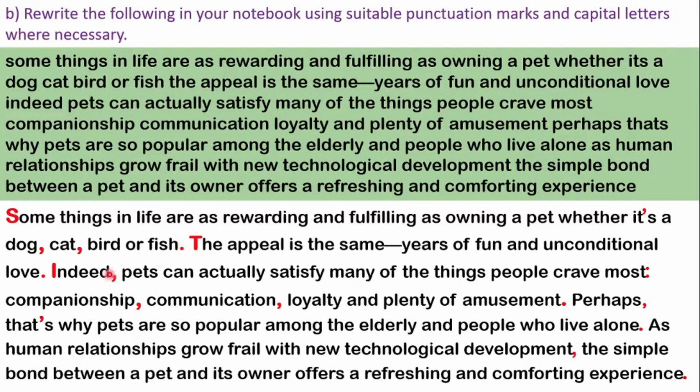Remember, I told you already in one of my previous videos how you can use punctuation marks, especially the comma. This is very important. So when you have a list of words, to separate each word, we have to use one comma between two items in a list. Right. The appeal is the same. T should be written in capital because T is the first letter of the first word of this statement. The appeal is the same, years of fun and unconditional love, the full stop.